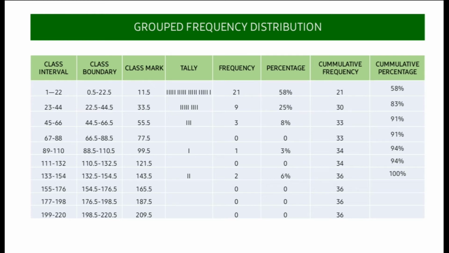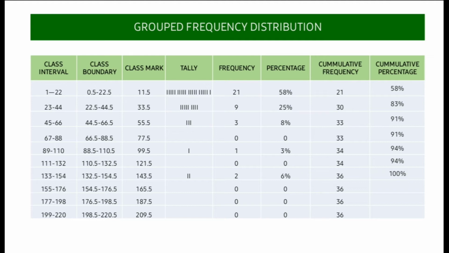So we have 0.5 to 22.5, 22.5 to 44.5, 44.5 to 66.5, 66.5 to 88.5, 88.5 to 110.5, 110.5 to 132.5, 132.5 to 154.5, 154.5 to 176.5, 176.5 to 198.5, 198.5 to 220.5.